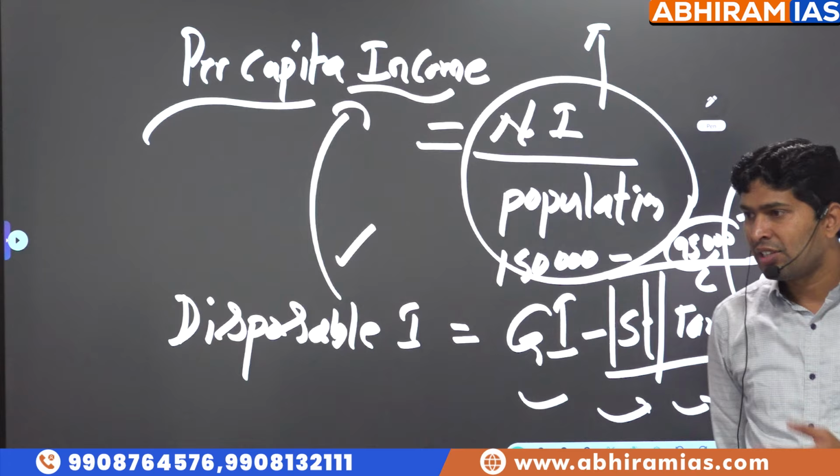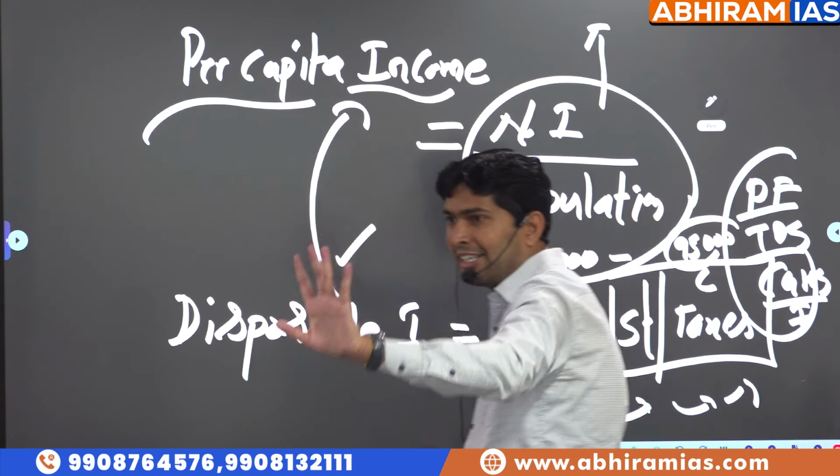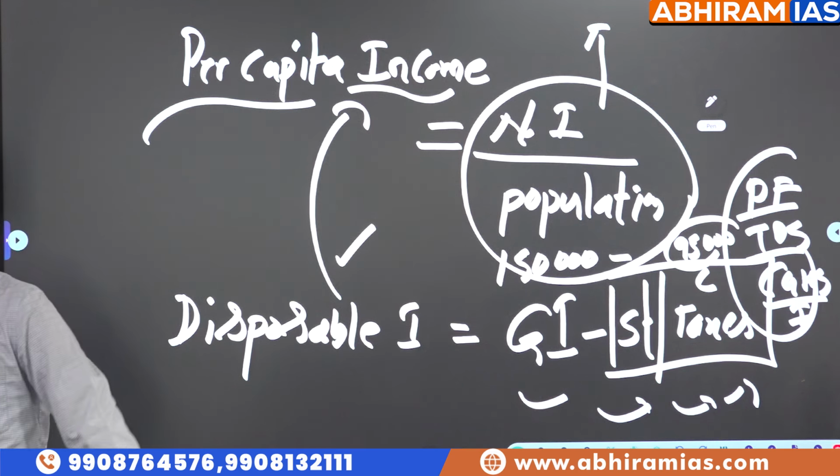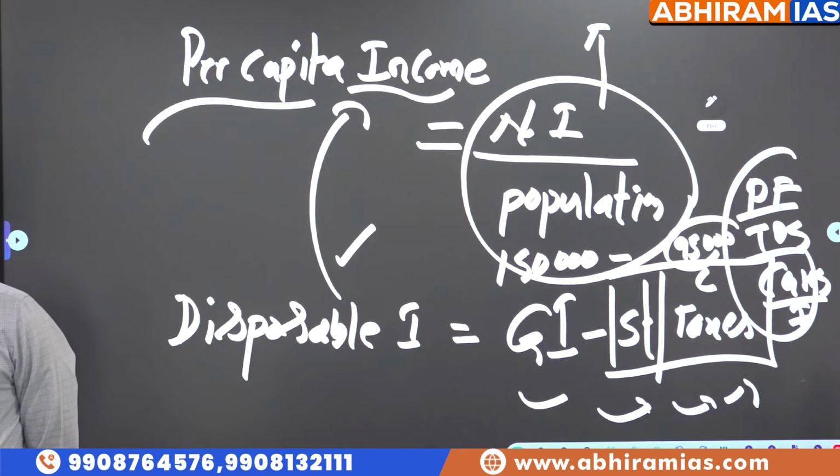Government is telling, madam or sir, if you earn up to 12 lakhs, we will not collect any tax. So when disposable income increases, what happens to spending capacity? So what happens to demand for goods and services? So what happens to GDP growth rate? Increases. That is the logic why government said, okay, no tax up to 12 lakhs.